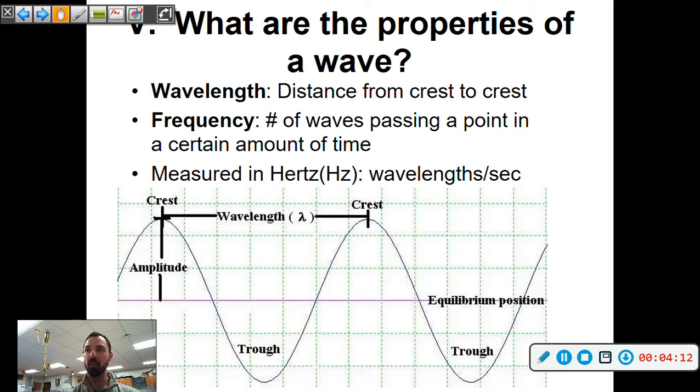So wavelength, we talked about. Frequency is the number of waves passing a point each second. Basically, we'll look at how often the wave is contacting a surface. A shorter wave is going to contact the surface more often. A longer wave is going to contact the surface less often. We measure this in hertz, so that's waves per second.